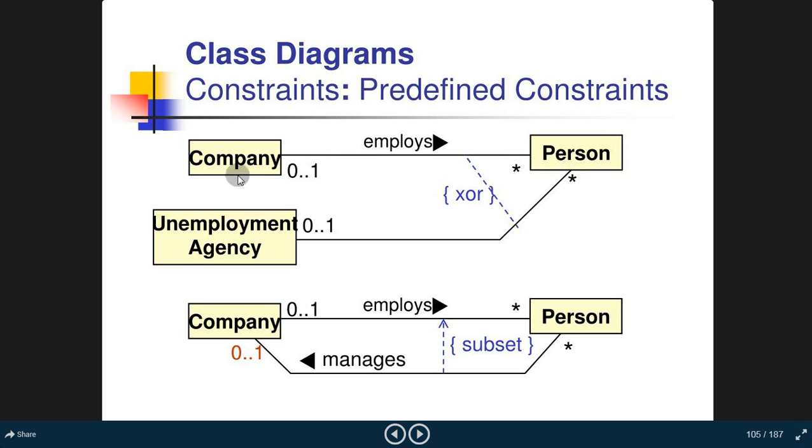The person and the company class are related through the employees link. The person and the unemployed agency class are related through another link. The company employs the person, the person manages the company. So this is another link. So these are the predefined constraints. Okay, let's go to the next slide.